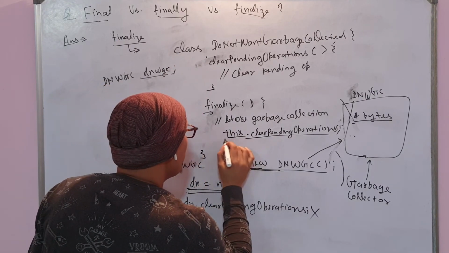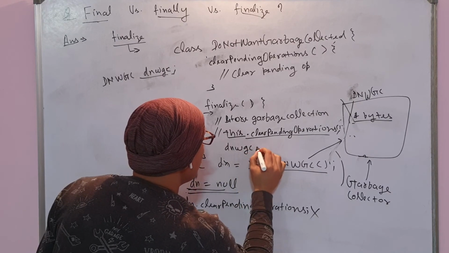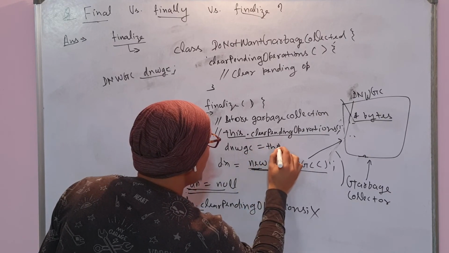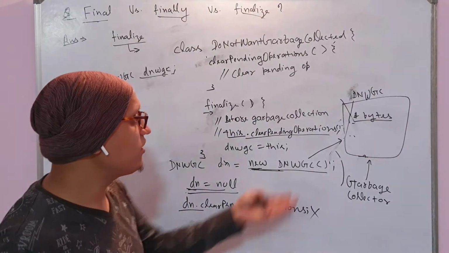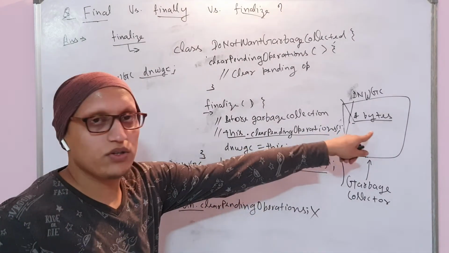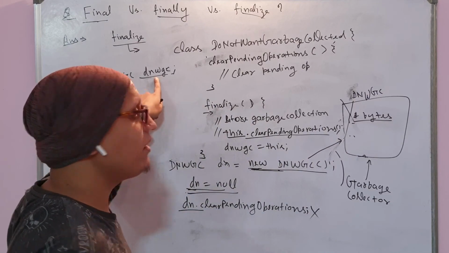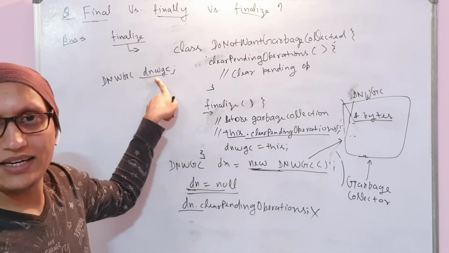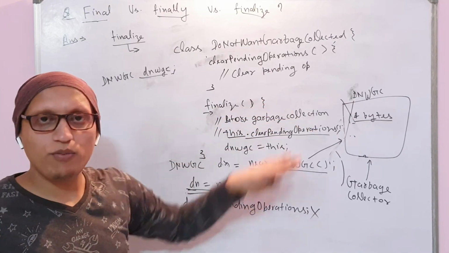So you set DNWGC equal to this, and you can avoid this garbage collection, because now this object, which was going to be garbage collected, has been referred again. So you can retain this object as well, and you can do your pending operations as well.